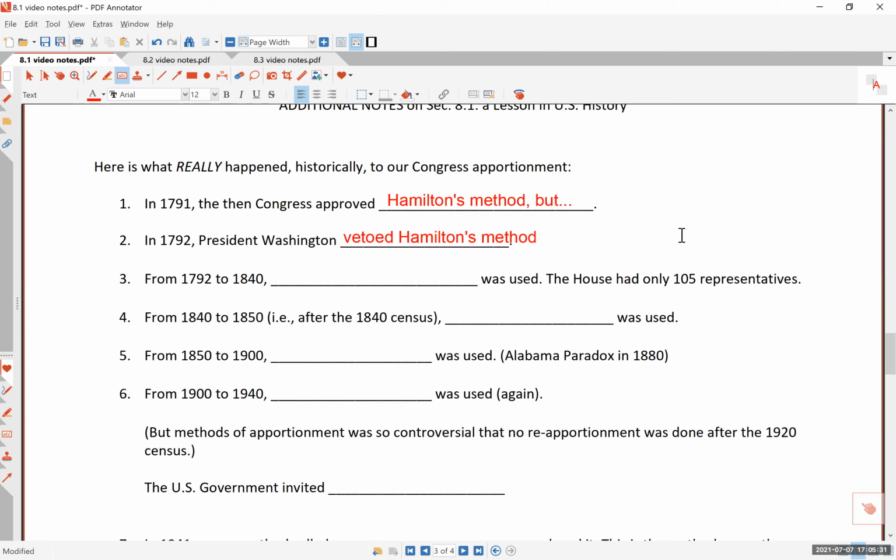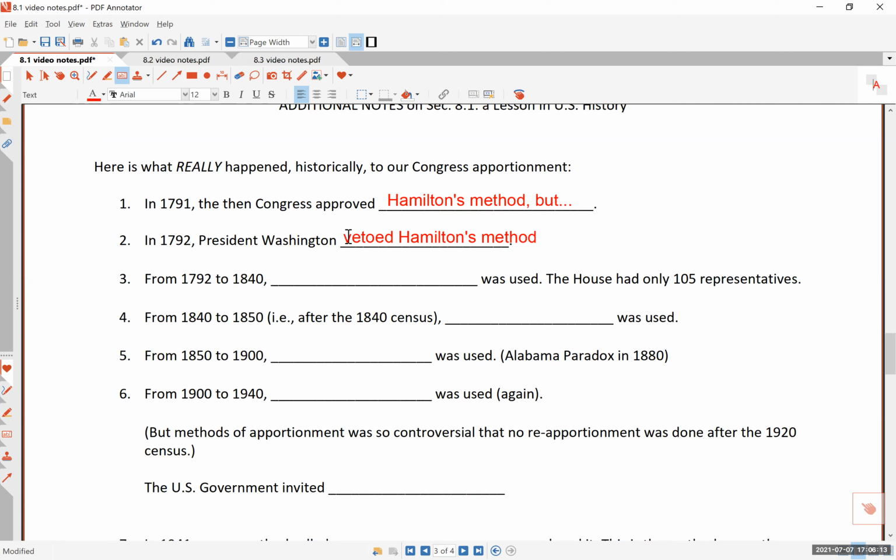Okay, so my version of the story goes like this: Jefferson goes to his good buddy George Washington, probably sipping on his favorite French wine or something. Say, George, here's my favorite French wine. I think you would like this. And they're talking, and they say, look, Hamilton's method was passed by the Congress, but you and I wouldn't like this because this does not favor our great state of Virginia. So let's make Virginia great again. And so Washington says, oh, that's a great idea. So they decided that Washington should veto this Hamilton's method. And by the way, this is the very first veto exercised by the US president.